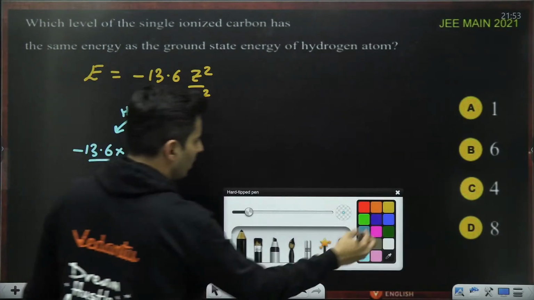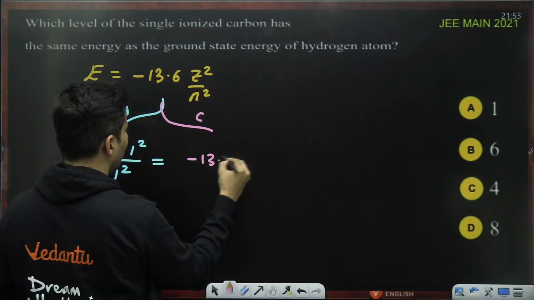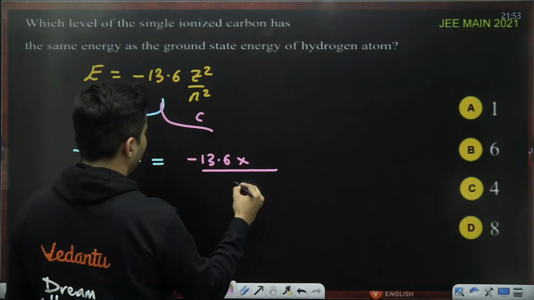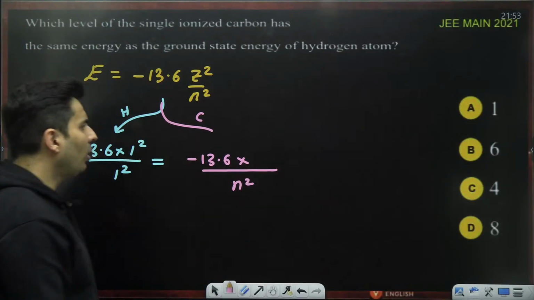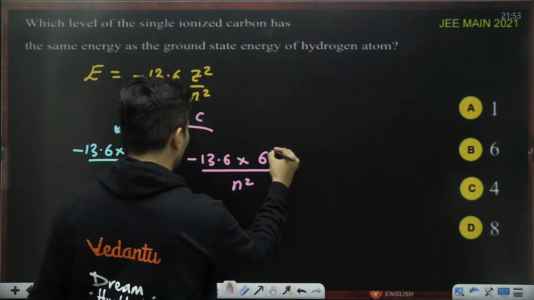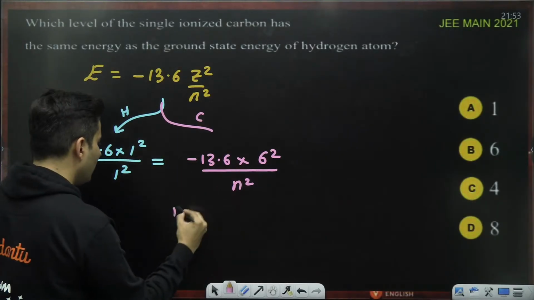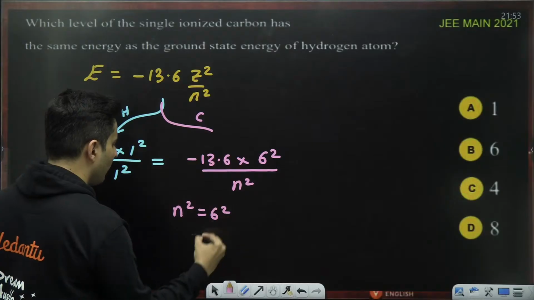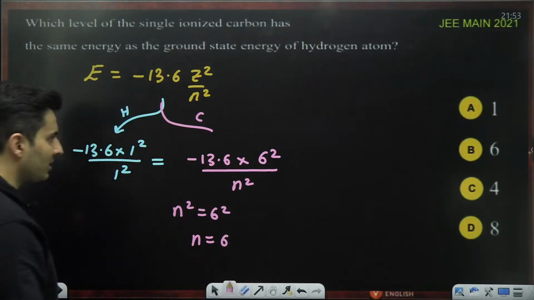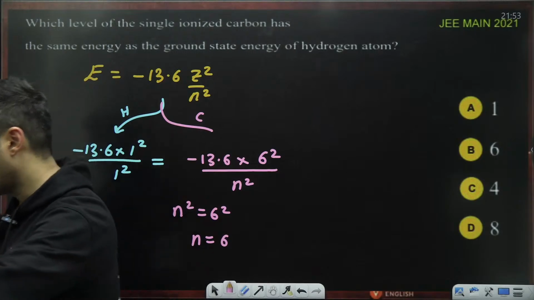This is equal to, for carbon, minus 13.6, and n I don't know. Z for carbon is obviously 6, so you put 6. So this is 1, 13.6 cancels, so naturally n square will be 6 square, n will be nothing but 6. So the sixth state, which is B for IIT Bombay.